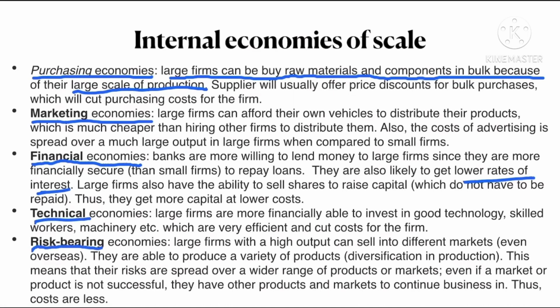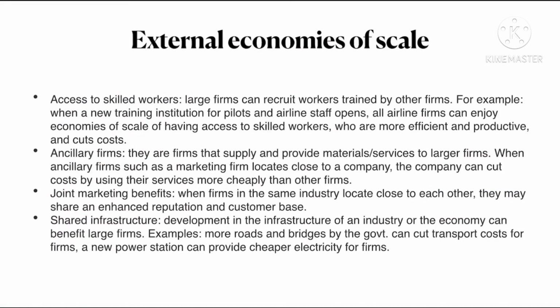Then risk-bearing economies, so large firms with high output will be able to sell into different markets, and that might be also in abroad countries, and they're able to produce a variety of products which will increase the diversification in their production, and this will mean that the risks are spread over a wide range of products and even markets. So if a market or a product is not successful, then they will have other products and markets to continue their business, and thus their costs will be less and there will be less chance of them running out of business. External economies of scale.